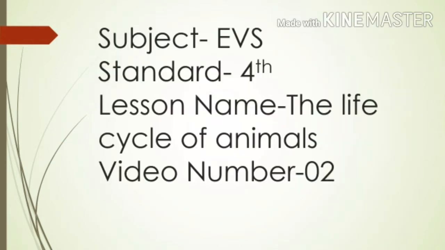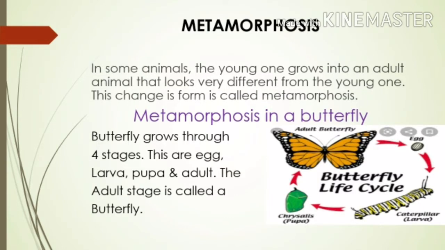Now today we are going to see subject EVS, Standard 4th, lesson number 1, the life cycle of animals, video 2. In this metamorphosis, in some animals the young one grows into an adult animal that looks very different from the young one. This change of form is called metamorphosis. For example, a caterpillar and a butterfly. Now we are going to see metamorphosis in a butterfly.